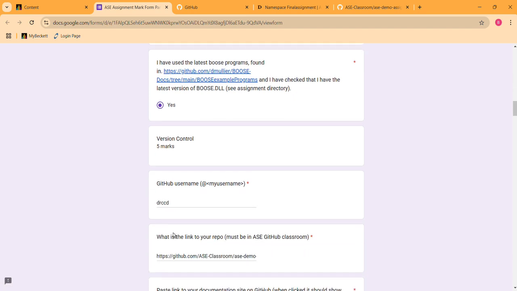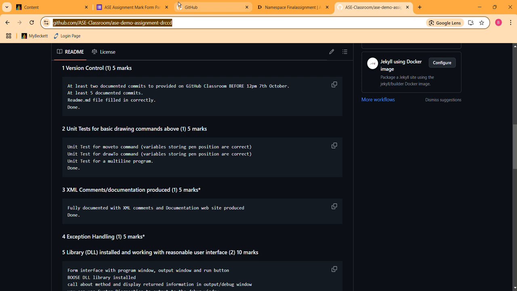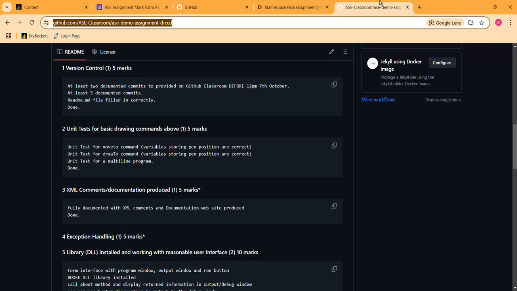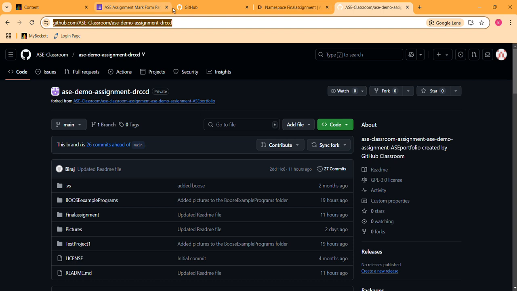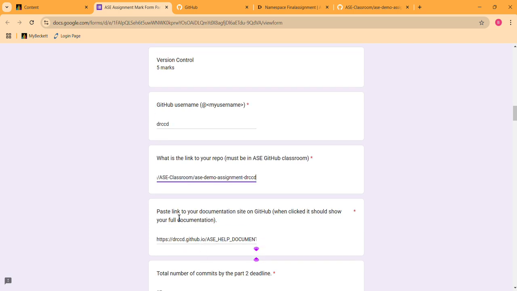Version control. My GitHub username is drccd. What is the link to your repo? Here, this is the link to my repo. Paste the link to your documentation site on GitHub.